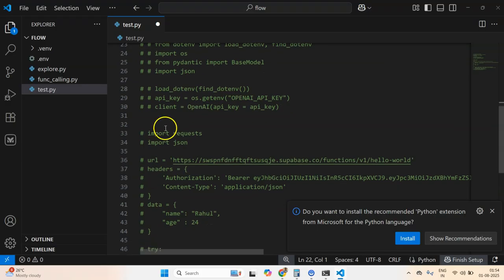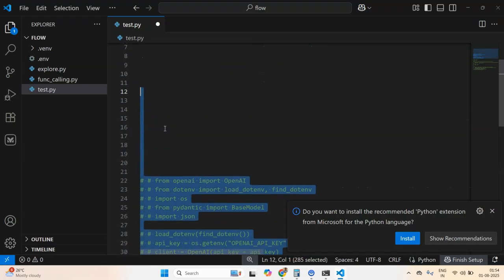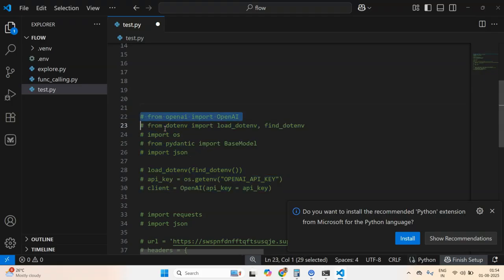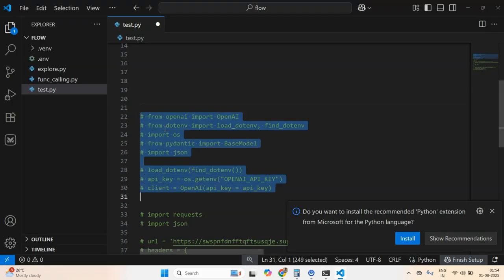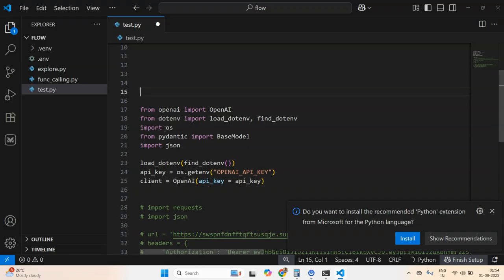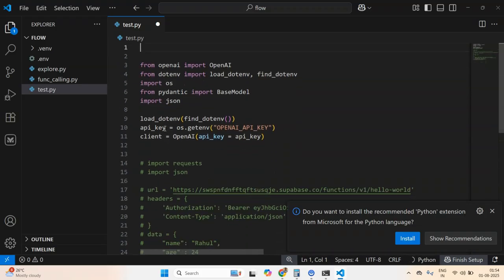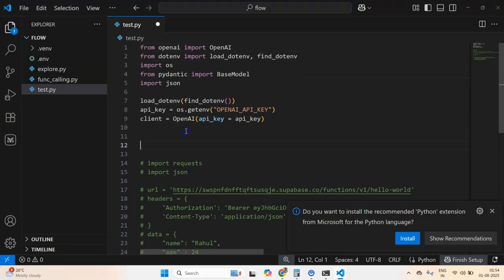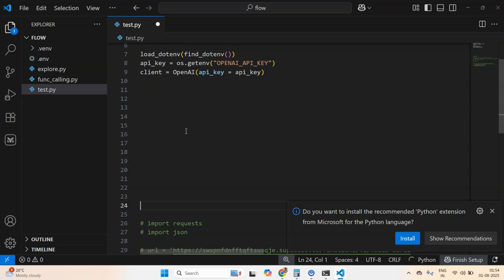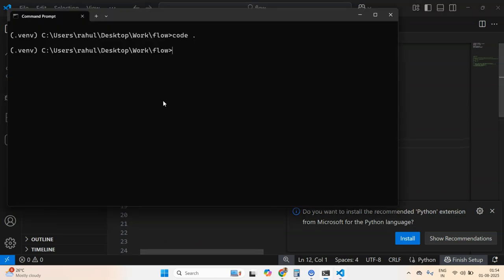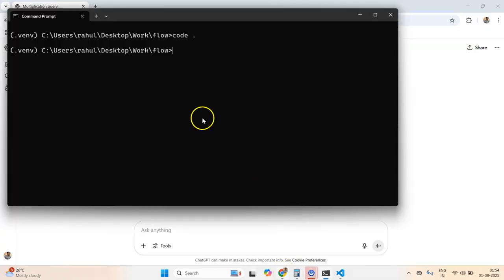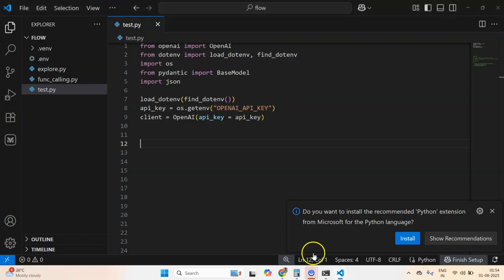Some template code is already there for me, and what this code basically does is load my environment file, and that environment file in turn loads the OpenAI API keys. All right, so let's now replicate that same exact question using OpenAI's API.